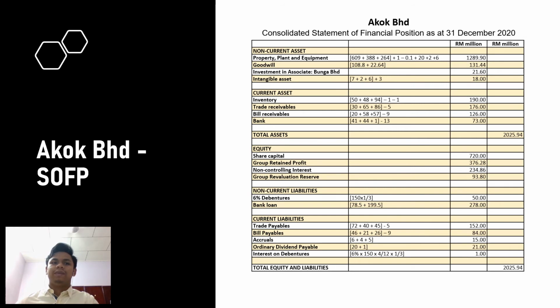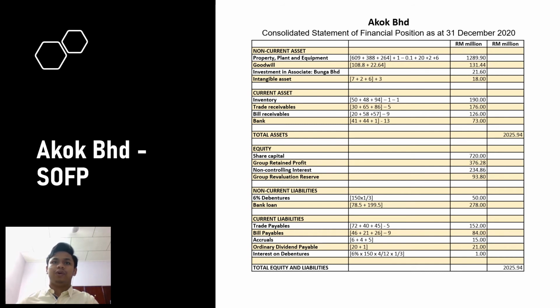We go to current liabilities. Trade payable, 72 million plus 40 million plus 45 million taken from SOFP. 5 million is half payment, since AKBAR has settled half payment, so 50% times 10 million. So we go to the bill payable. 46 plus 21 plus 26 taken from SOFP. 9 million is half of bill payable, still in favor. So 9 million is undiscounted.